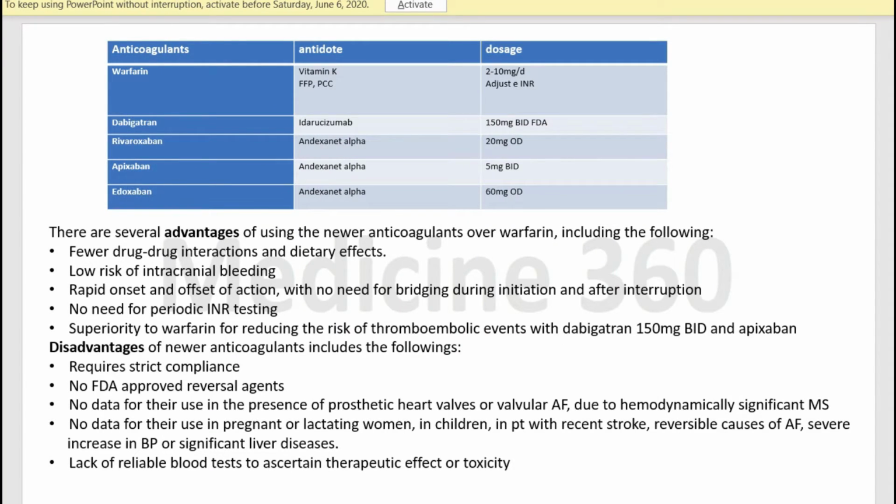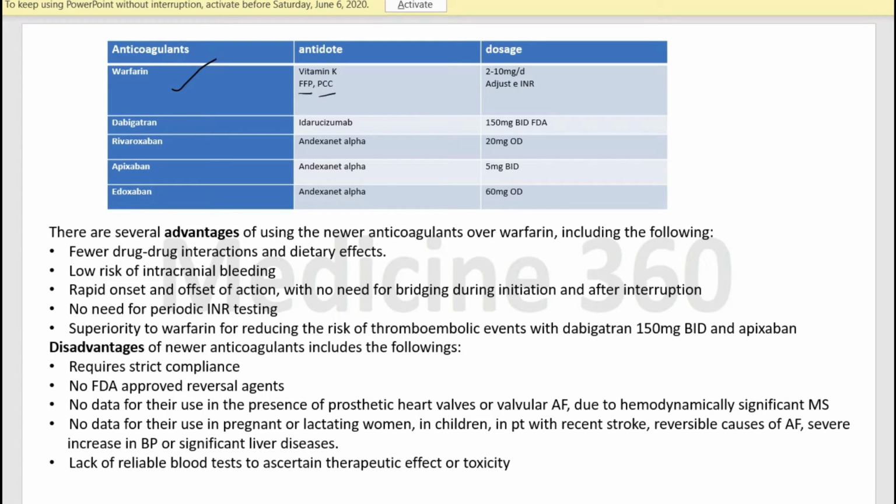Now, what are the anticoagulants, their antidotes and the dosages? Warfarin is the most common anticoagulant, and its antidotes are vitamin K, FFP and PCC. To achieve rapid reversal of the effect of warfarin, we use fresh frozen plasma or prothrombin complex concentrate.